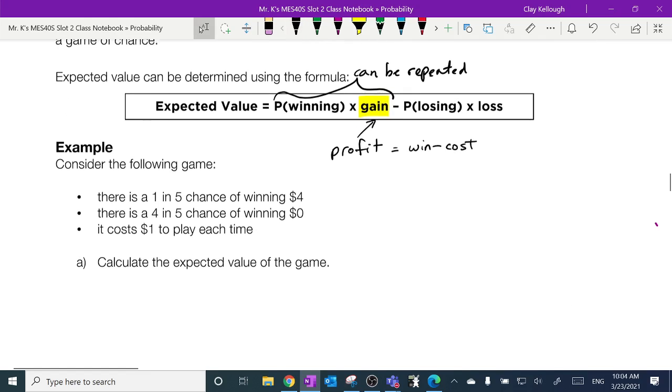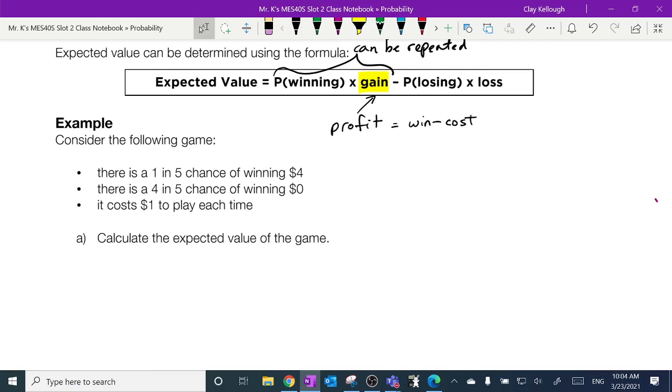There is a game that's being offered here. There's a 1 in 5 chance of winning $4. Notice it says 1 in 5. That's not an odds, that's a probability, 1 in 5. There is a 4 in 5 chance of winning $0, and it costs you $1 to play. So calculate the expected value of the game.